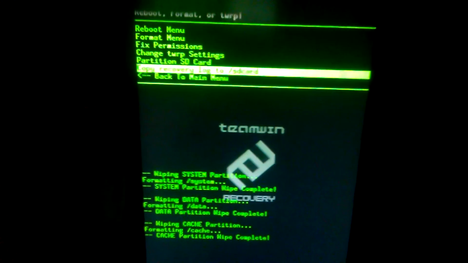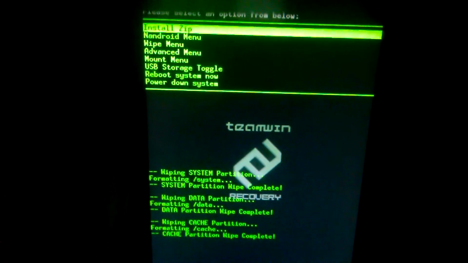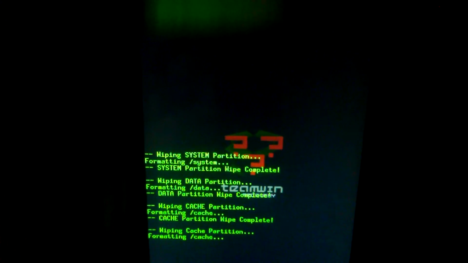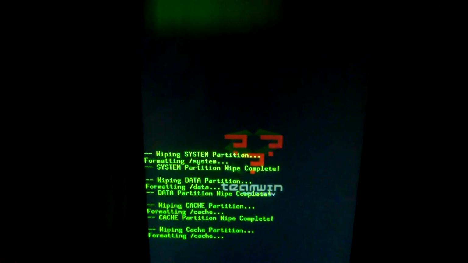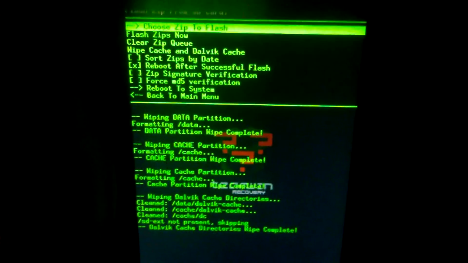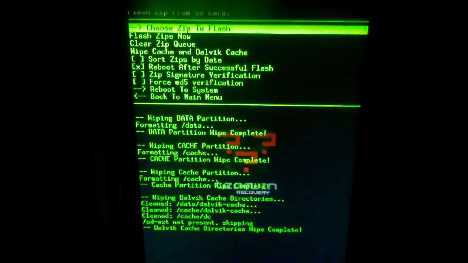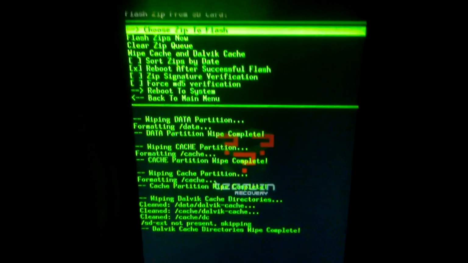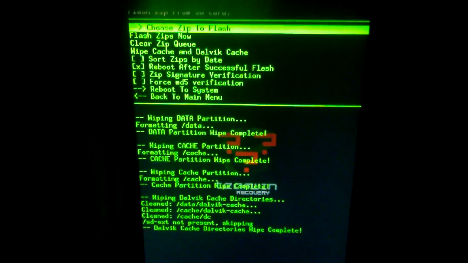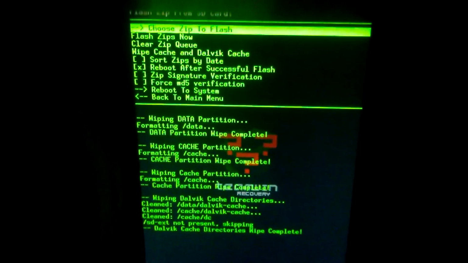Now, go to the main menu. Go to install zip. Go to wipe cache and delete cache. Alright. Now, you don't have to format the system and data. I never do, but that's only with my ROMs because I use the script that formats the system for you, but it's always safe to do it anyway. It's an extra step, but you know what the heck.